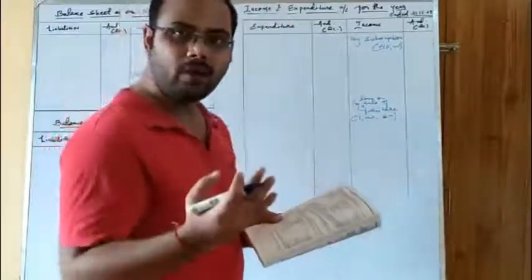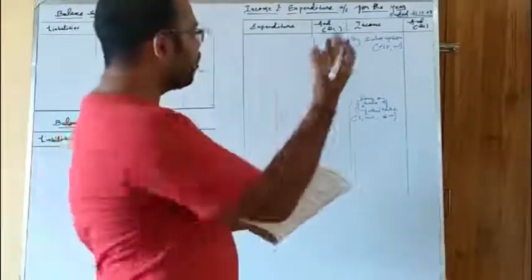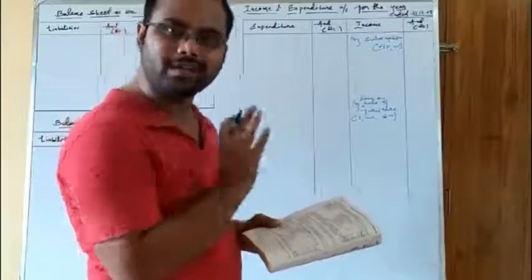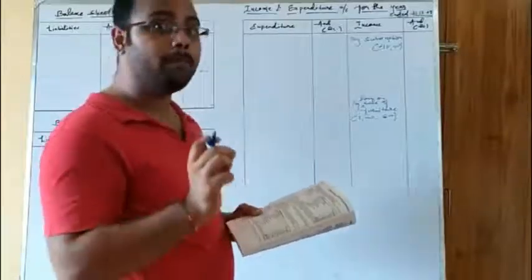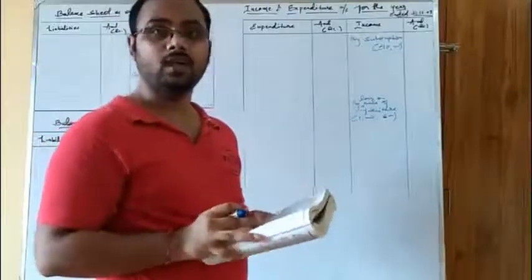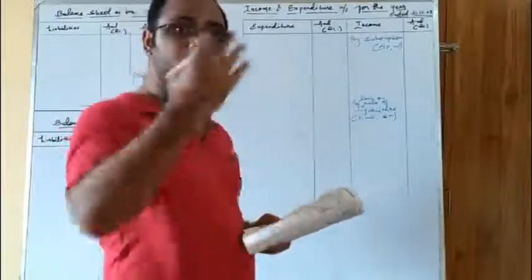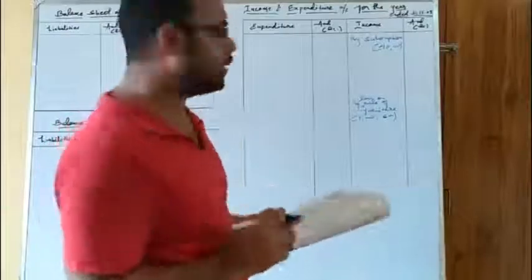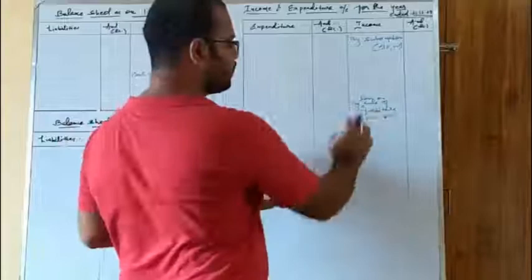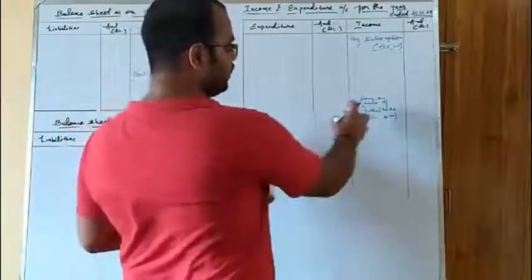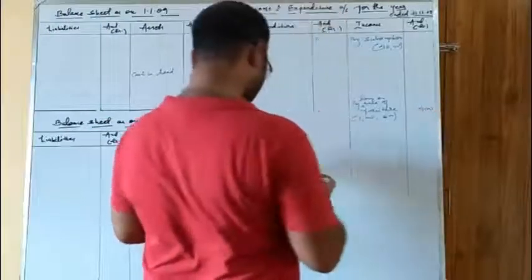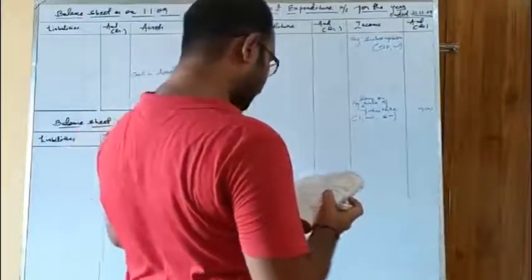As you know, sale of fixed assets is a capital receipt and cannot be written in the income and expenditure account, because it is a nominal account and it records only revenue payments and revenue receipts. But the losses that take place regarding the sale or purchase of assets can be written here, as we did in our profit and loss account earlier. Okay, so the furniture has a book value of 1,000 and it is sold for 600. So we are having a loss. So I have written here loss on sale of furniture, that is 400 rupees. Okay, moving on to next, donation for functions.